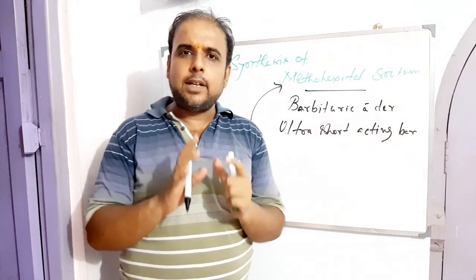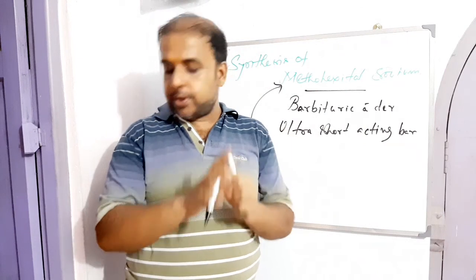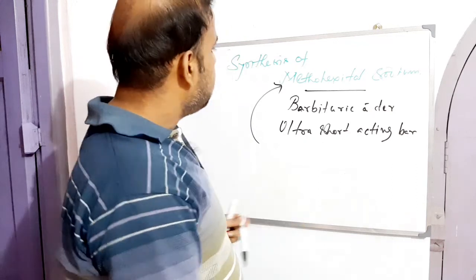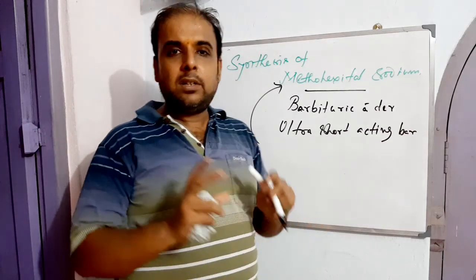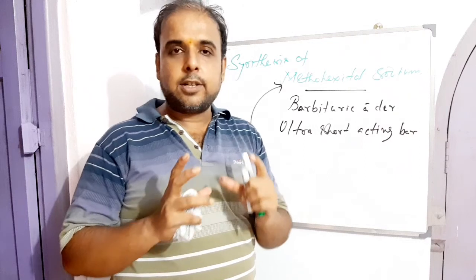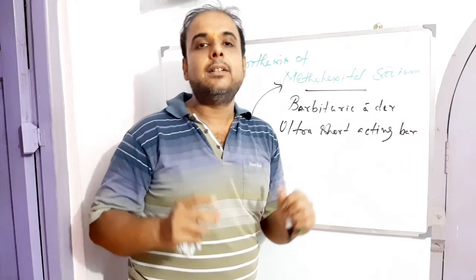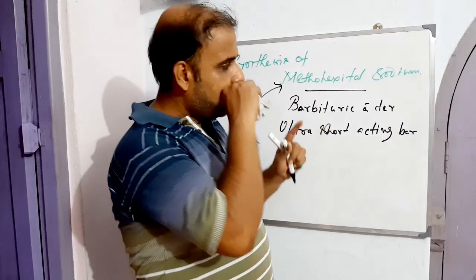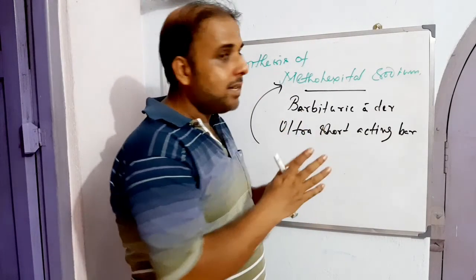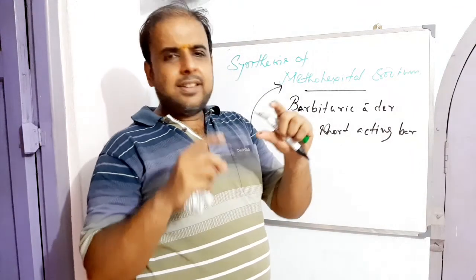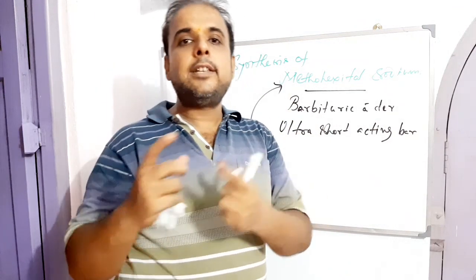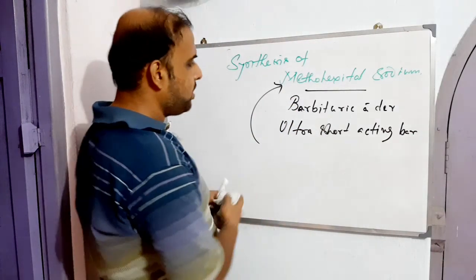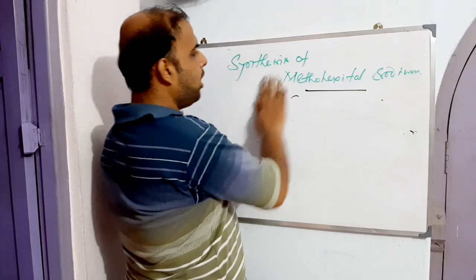In my last video, you might have seen how barbituric acid can be developed from an open system to a closed system. I'm talking about the synthesis of barbital. During the making of barbital, we saw the key compounds involved in making the barbituric acid ring system, not the substituents. That means it's an interaction between urea and malonic acid in the form of an ester. Now let's see how the structure of methohexital sodium looks.